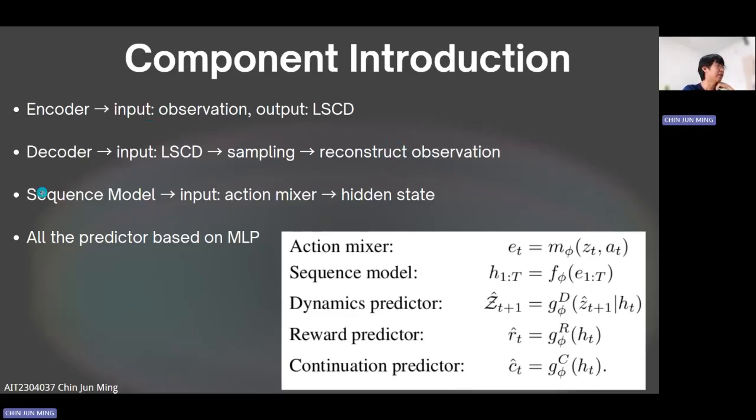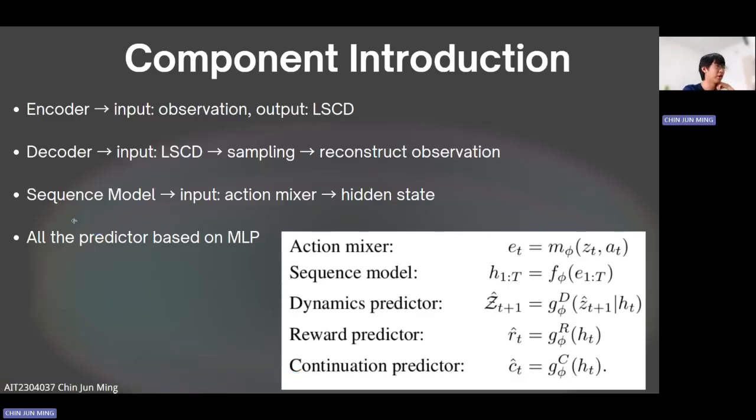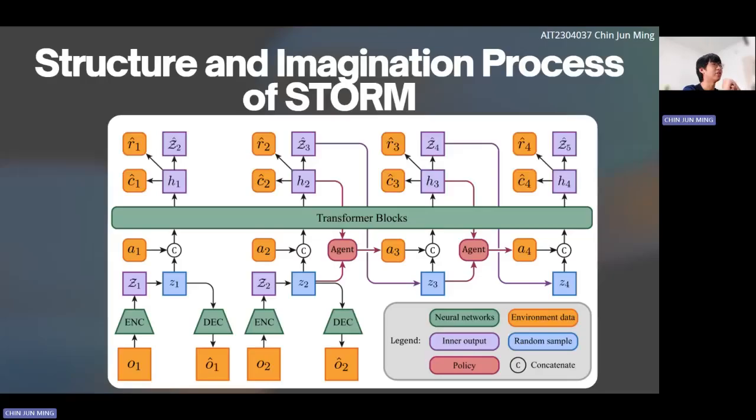The third is the sequence model. The sequence model can be an RNN, LSTM, GRU, transformer, and so on. In this article, they used the GPT-like transformer. The input combines the action and the random variable into a network we call the action mixer, and the action mixer sends its output into the transformer, which generates the hidden state. The other components, the dynamics predictor, reward predictor, and continuation predictor, are all based on multi-layer perceptrons. And this is the structure and imagination process of STORM.